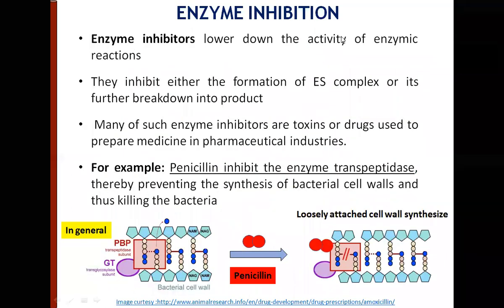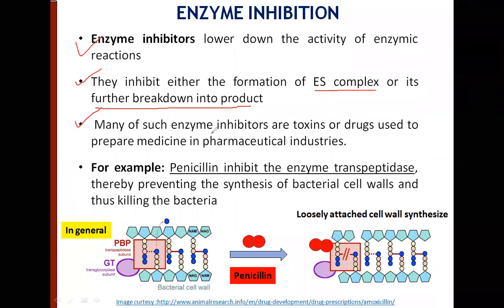Now, enzyme inhibitors, obviously, lower the activity of the enzymatic reaction. Okay, they will slow down the enzyme catalyzed reaction, or they will stop the enzyme catalyzed reaction. They inhibit, as I said, either the formation of the ES complex, if they bind to the active site, to the substrate binding site, naturally the substrate cannot bind. So they prevent the formation of either the ES complex or its further breakdown into product. If they do not bind there, the ES complex can be formed, but its further breakdown into product will not take place if the inhibitor molecule is binding to a site other than the substrate binding site.